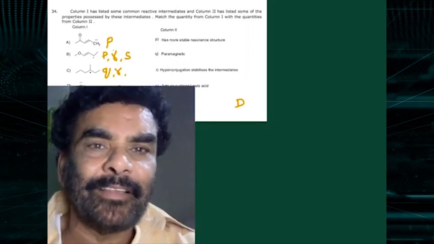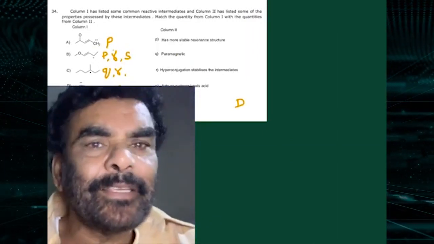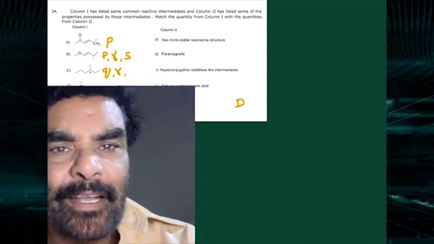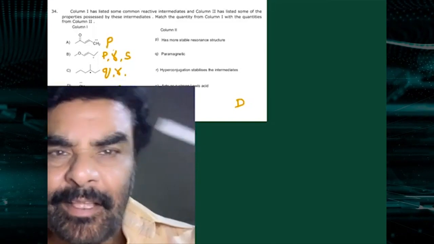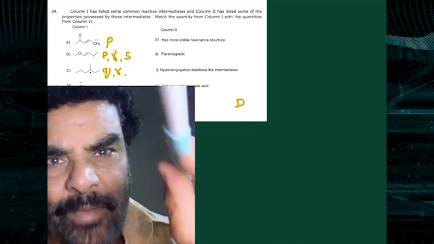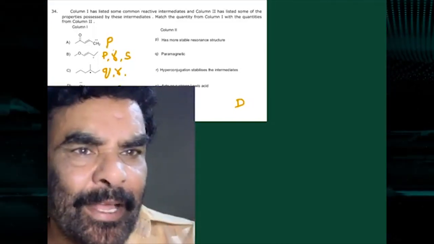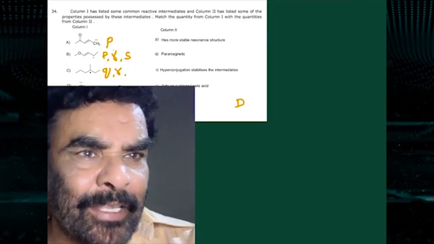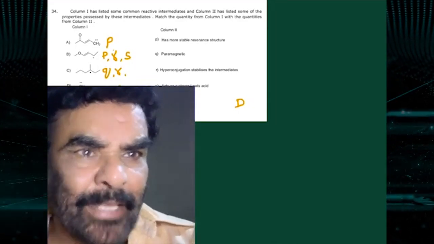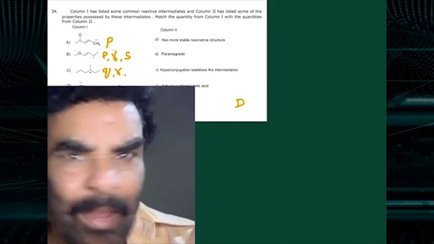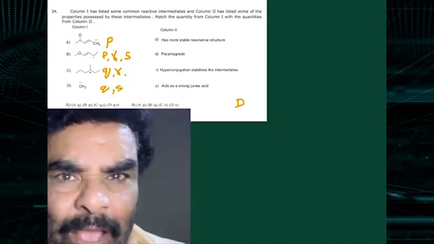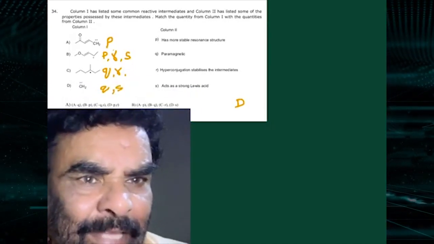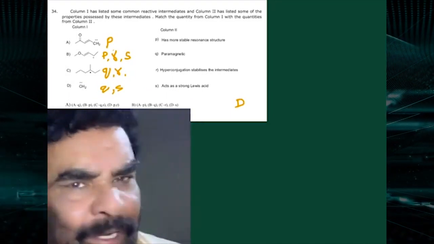This is matching. See, in this case the first one is a carbanion. In the conjugation there are 3 centers: a lone pair, a pi bond, a pi bond. Therefore it has extended resonance, a stable resonance structure. Yes. Paramagnetic, no, it's a carbanion. Hyperconjugation stabilizes this one, no, there is no hyperconjugation there. The second one is that it acts as a Lewis acid. No, a carbanion is not a Lewis acid, it is a Lewis base.